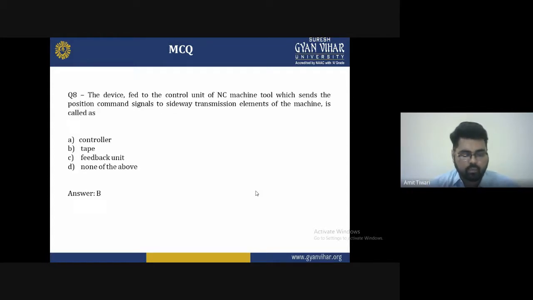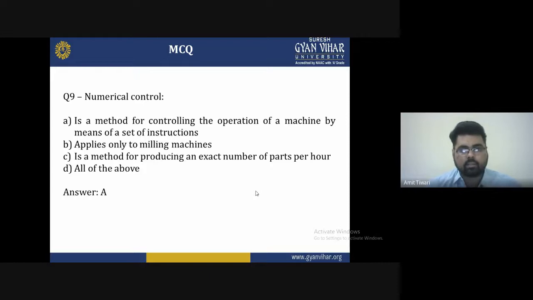Eighth question: this device, fed to the control unit of the NC machine tool, sends the position command signal to the servo transmission element of the machine and is called as. Options are A, controller, B, tapper, C, feedback unit, and D, none of the above. So the correct answer is B, that is, the tapper is the right answer.